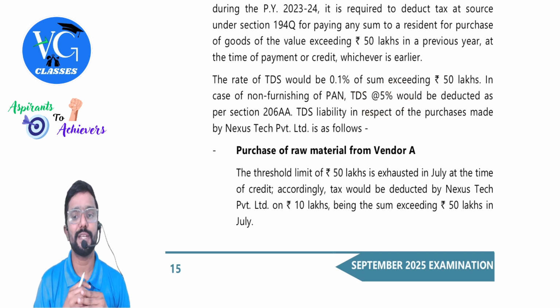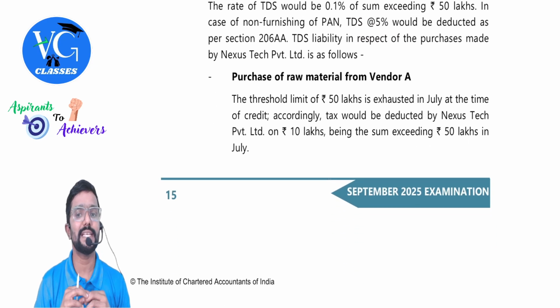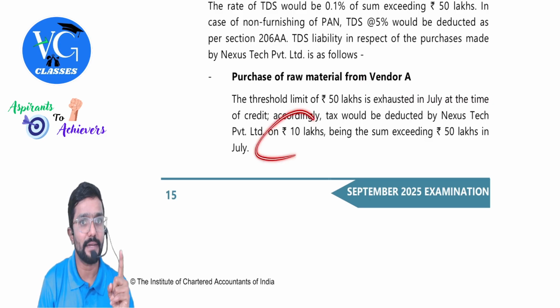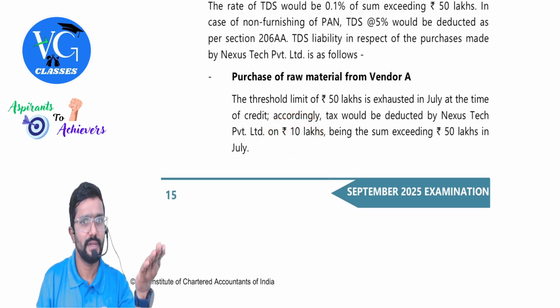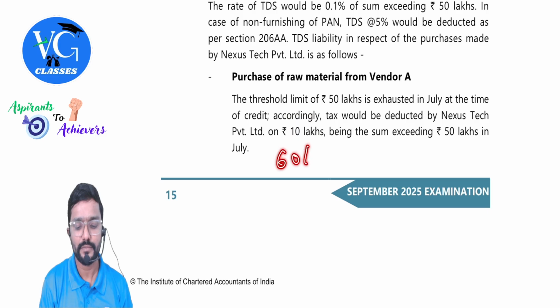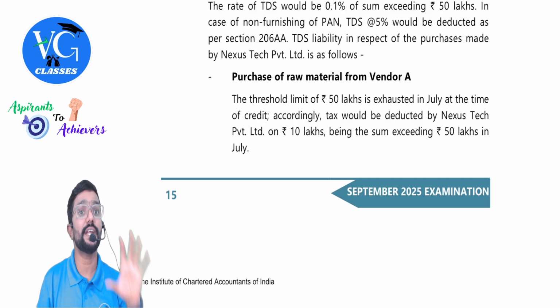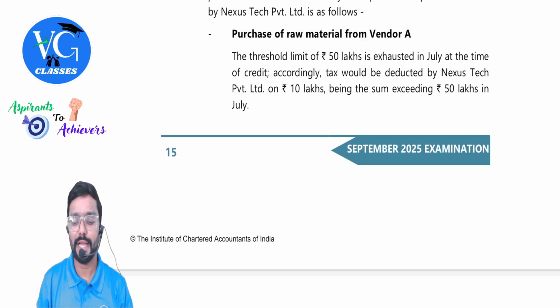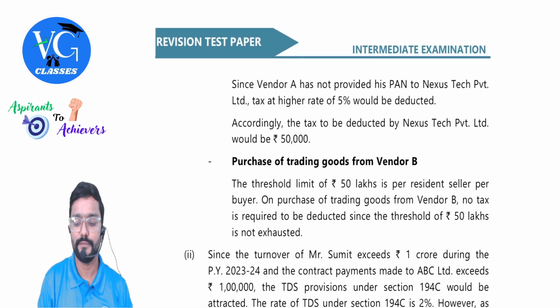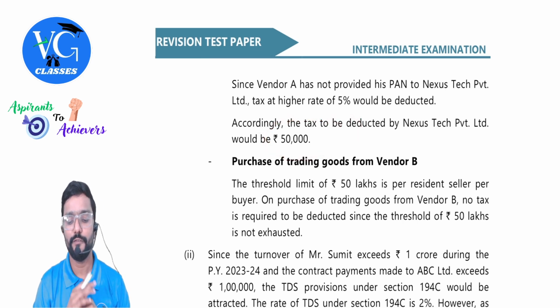TDS liability in respect of purchases made by Nexus Private Limited is as follows. The threshold limit of 50 lakh is exhausted in July at the time of credit, for Vendor A. Accordingly, tax would be deducted by Nexus Private Limited only on 10 lakh, that is 60 lakh minus 50 lakh. Understanding, Mohan? On 10 lakh, how much TDS has to be deducted? 5%. So on 10 lakh, 5% comes to how much, guys? 50,000. So 50,000 TDS has to be deducted.